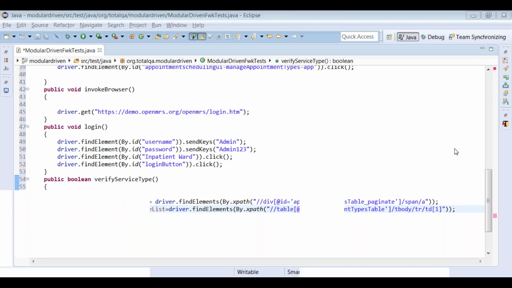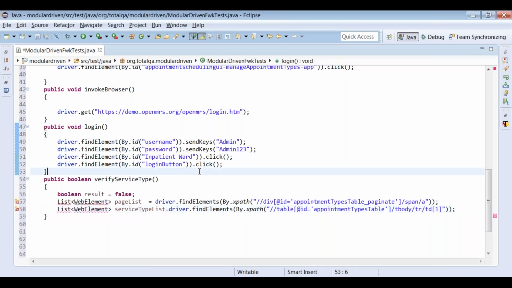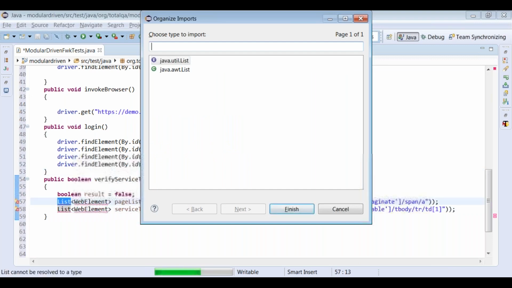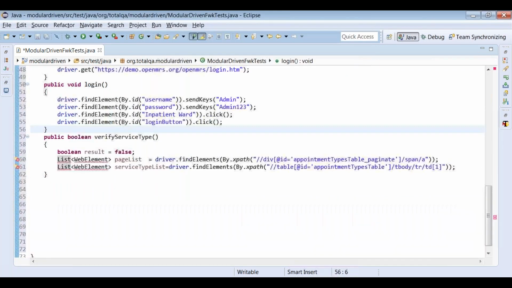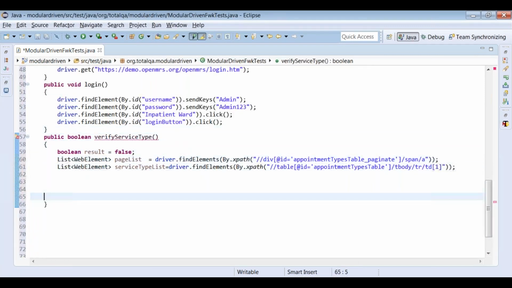Then we have to write a for loop. Why do we need to write a for loop? Because it is important to navigate. Okay, let me try to import for the list. I imported for the list now. And also let's write down the for loop. Why we need to write a for loop? Because one for loop is required for navigation between the pages.